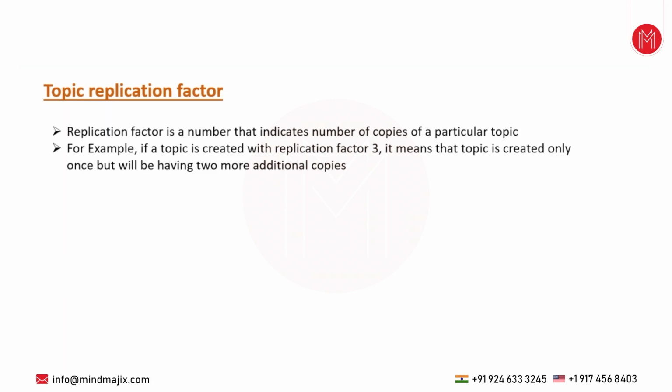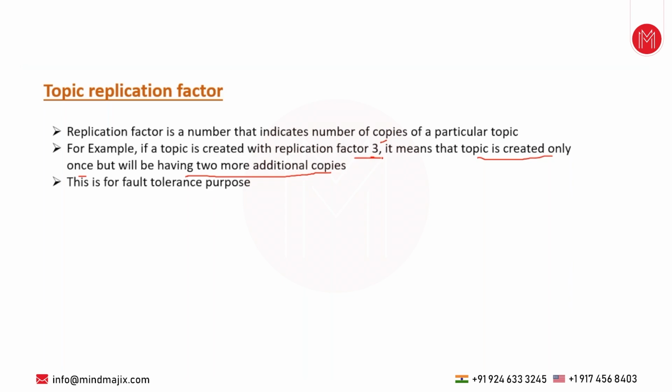If a topic is created with replication factor 3, it means the topic is created only once, but it will have two more additional copies, because the total replication factor is 3. One copy you create with the command. Since it has replication factor 3, Kafka will make another two replicas, so that the entire replication factor matches 3.